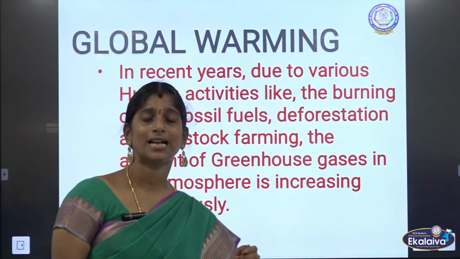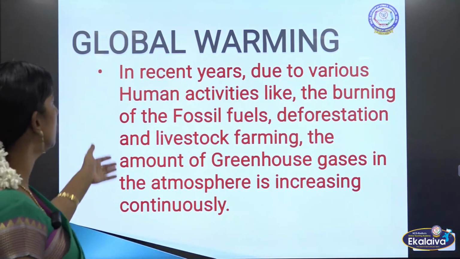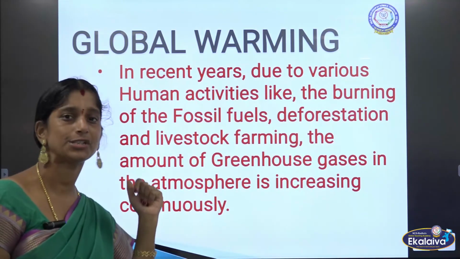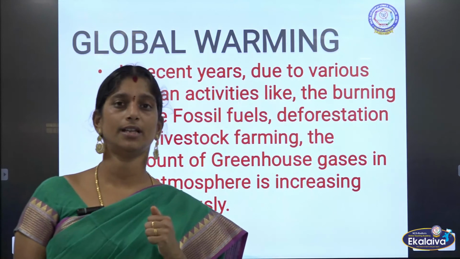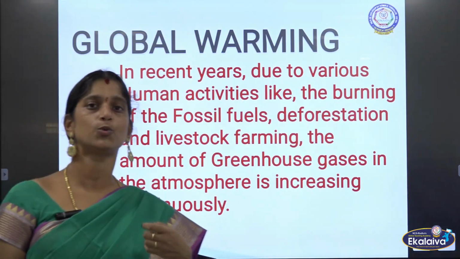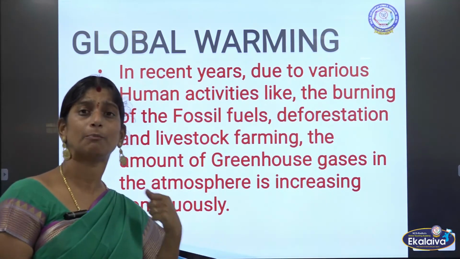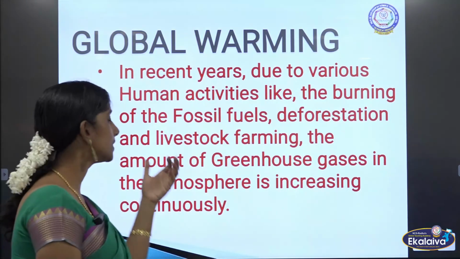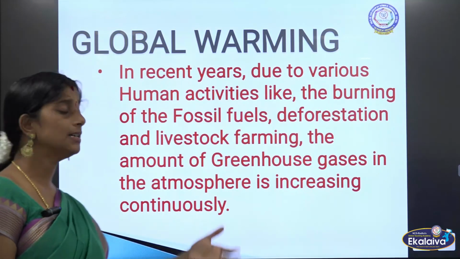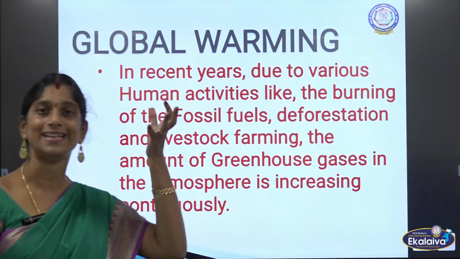So recently what has happened? Due to various reasons like cutting of the trees, fossil fuels burning, deforestation. What is meant by deforestation? Forests being destroyed, right? And livestock farming, which means the animals which we grow more, so they eat all the plants and the things. So because of all these, what happened? The greenhouse gases in the atmosphere are increasing.